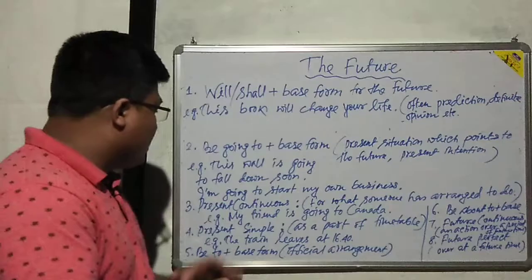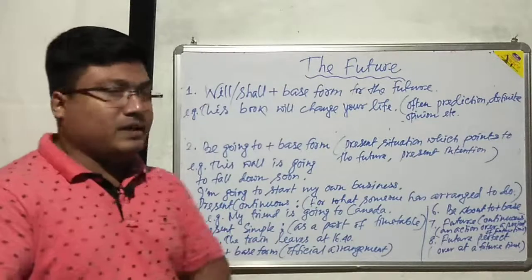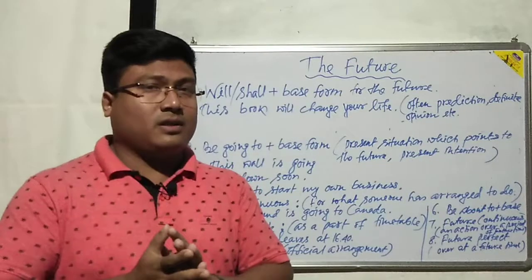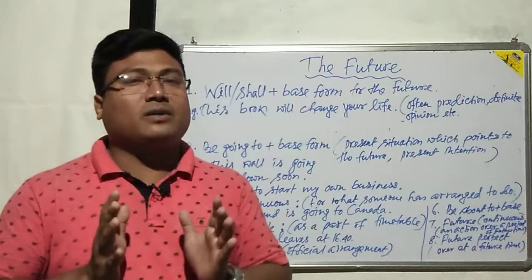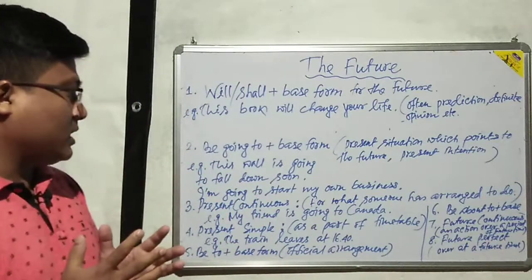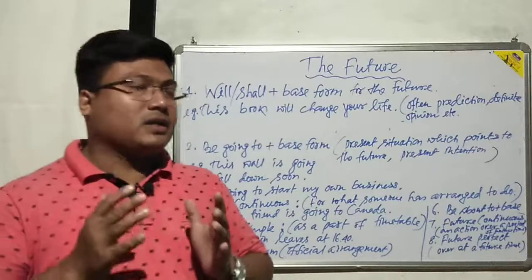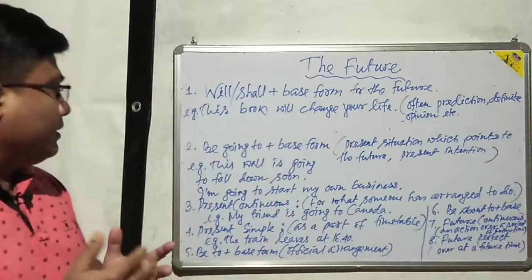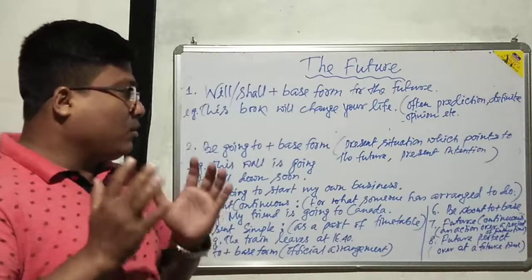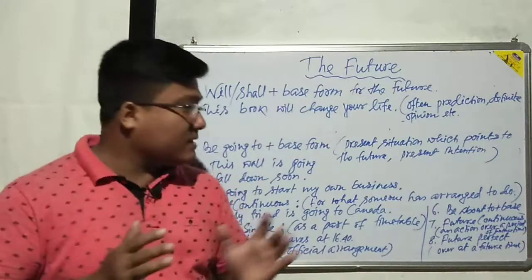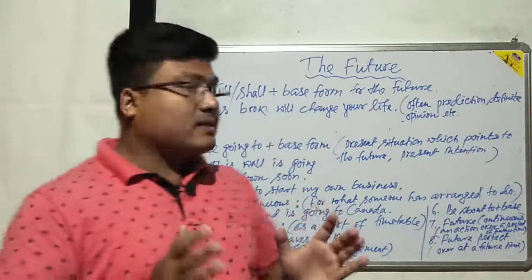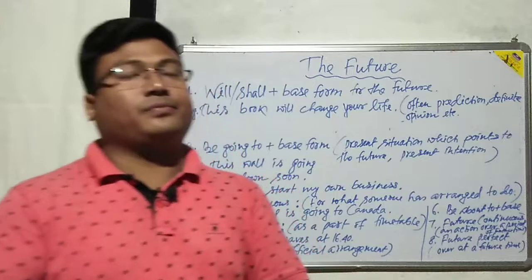Number 3, there is present continuous. We know it very well, it is present continuous, but present continuous can be used to refer to future action, or any action which will take place in future, especially when someone has arranged to do something.